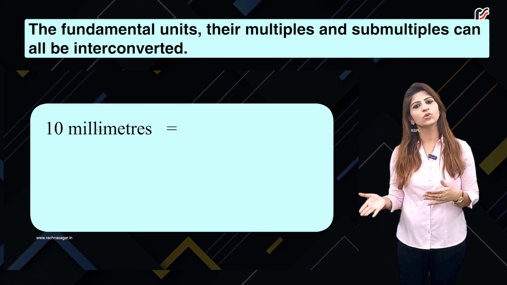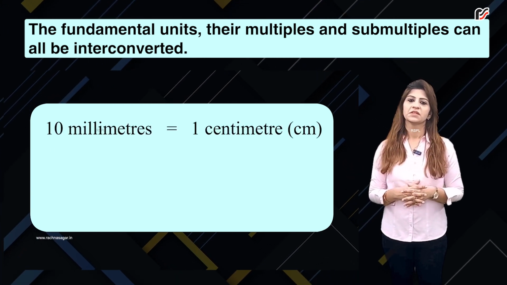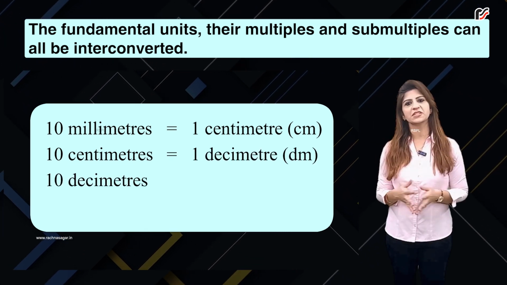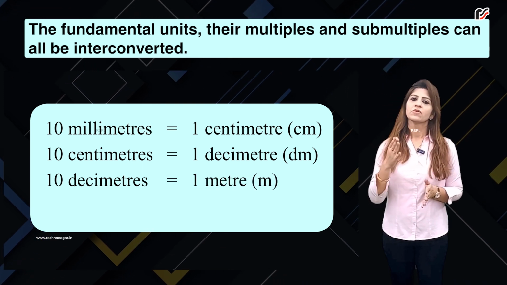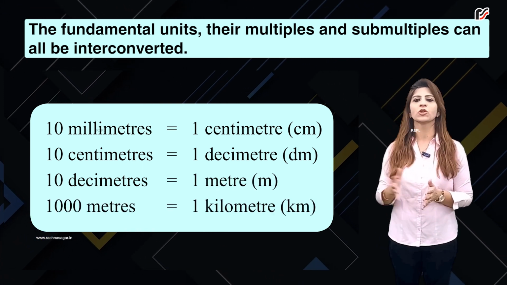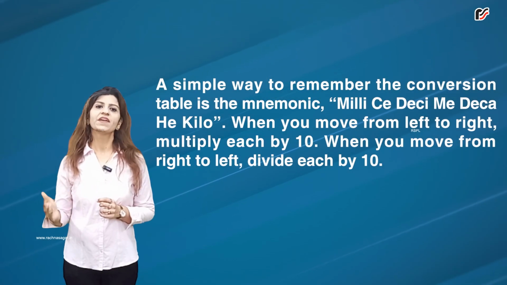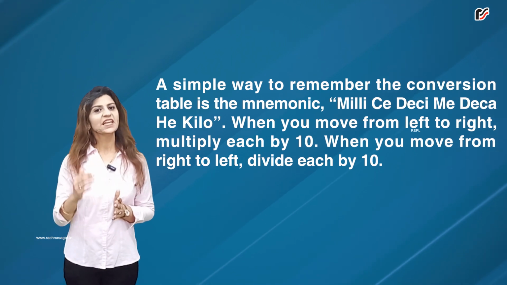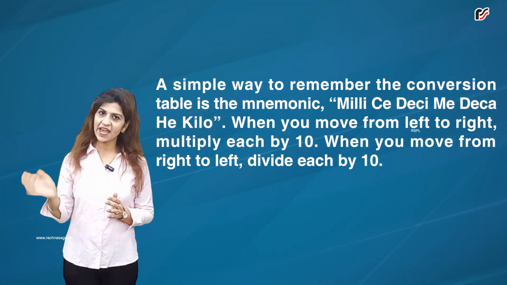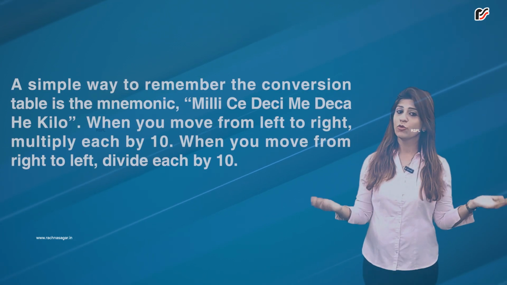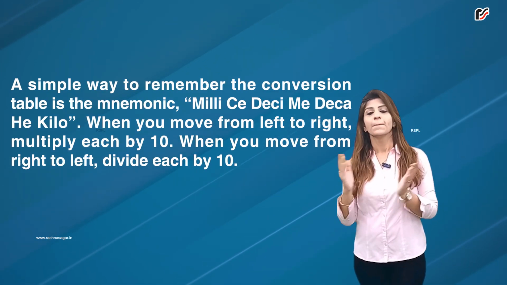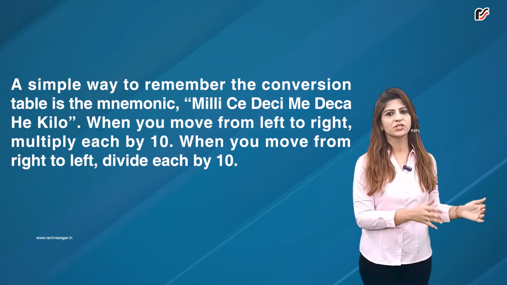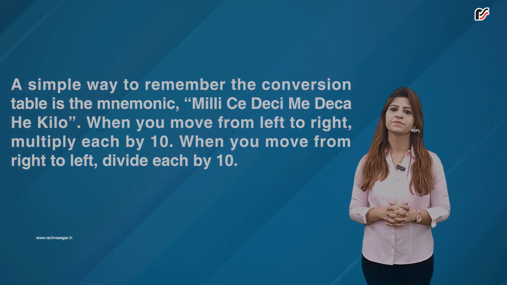10 millimeters equals 1 centimeter, 10 centimeters equals 1 decimeter, 10 decimeters equals 1 meter, 1000 meters equals 1 kilometer. A simple way to remember the conversion table is the mnemonic "milli se deci me deca he kilo". When you move from left to right, multiply each by 10. When you move from right to left, divide each by 10.